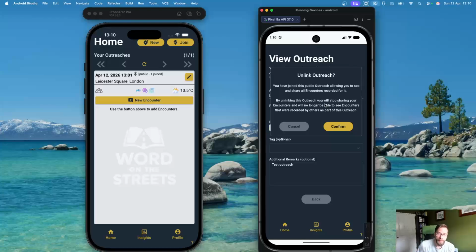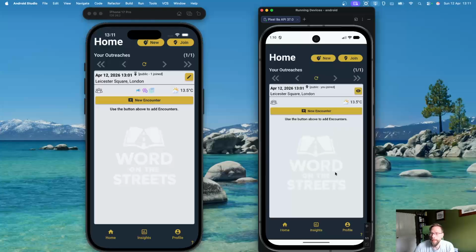That is included just in case something were to happen where, for some reason, whatever encounters have been entered, they suddenly want to make that private. They don't want to share this anymore. If that user wants to do that, there's the ability to unlink that. All the details are still the same, but that will make that outreach fully private, and no longer will the information be shared either way. But we'll not do that now.